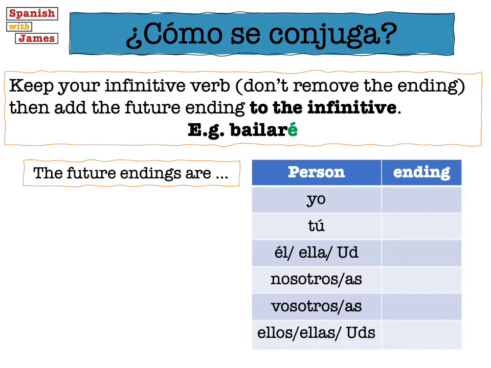So the first person singular, the yo form, the I form, the second person singular, tú or you, the third person singular, so él, he, ella, she, and usted, which is the formal you, nosotros or nosotras, which means we, so that's our first person plural. Our second person plural, vosotros or vosotras, which is you plural. And finally, our third person plural, ellos, ellas, so they, or ustedes. So that's our formal you plural form.